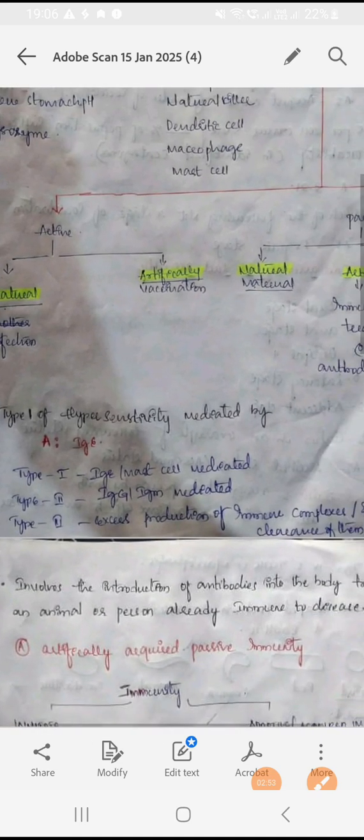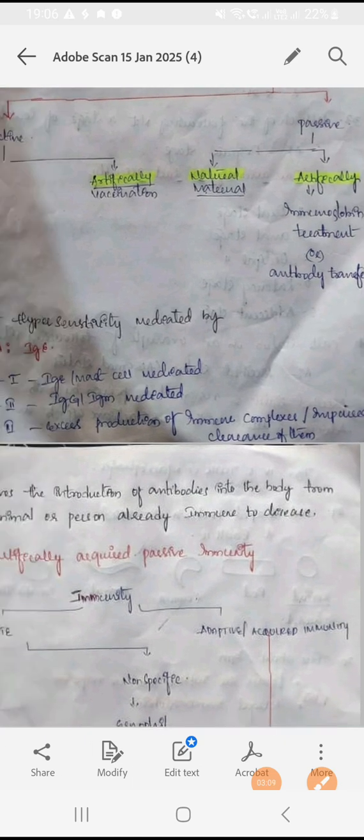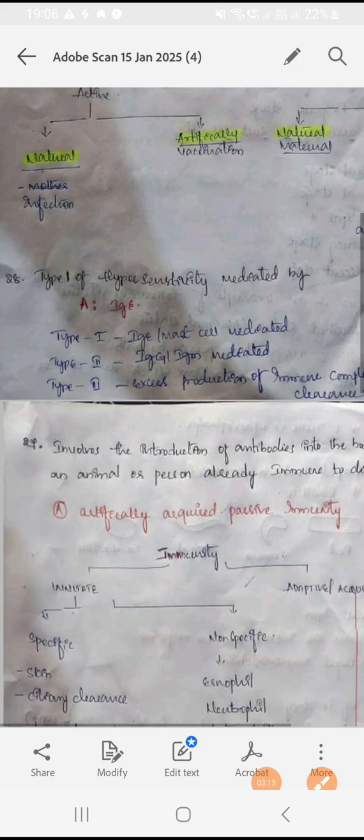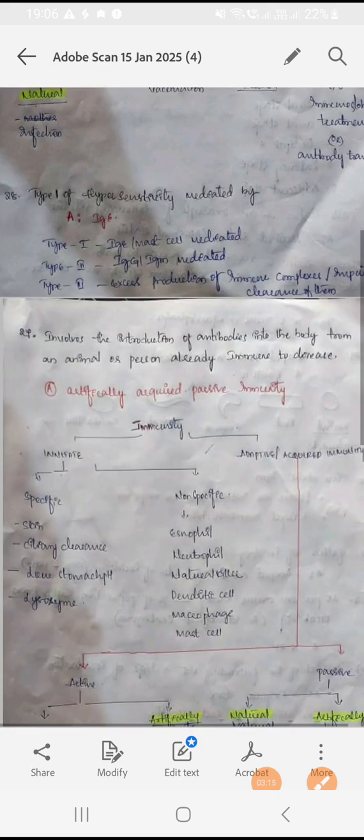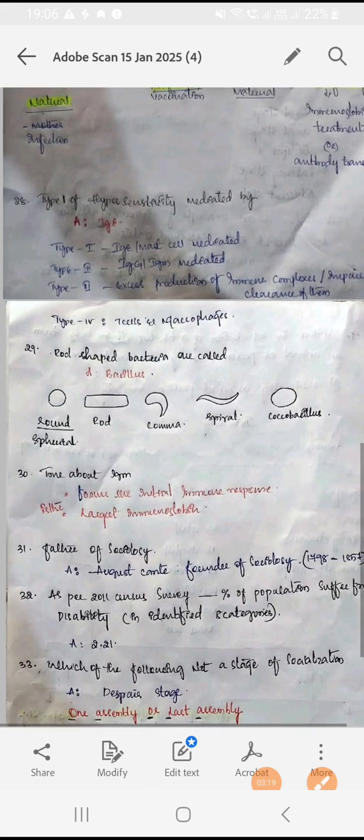So type 1 is mediated by IgE or mast cells, type 2 hypersensitivity reaction is mediated by IgG or IgM, and type 3 is mediated by excess production of immune complexes or impaired clearance of them. And not only that, type 4 hypersensitivity reaction is mediated by T cells or macrophages.